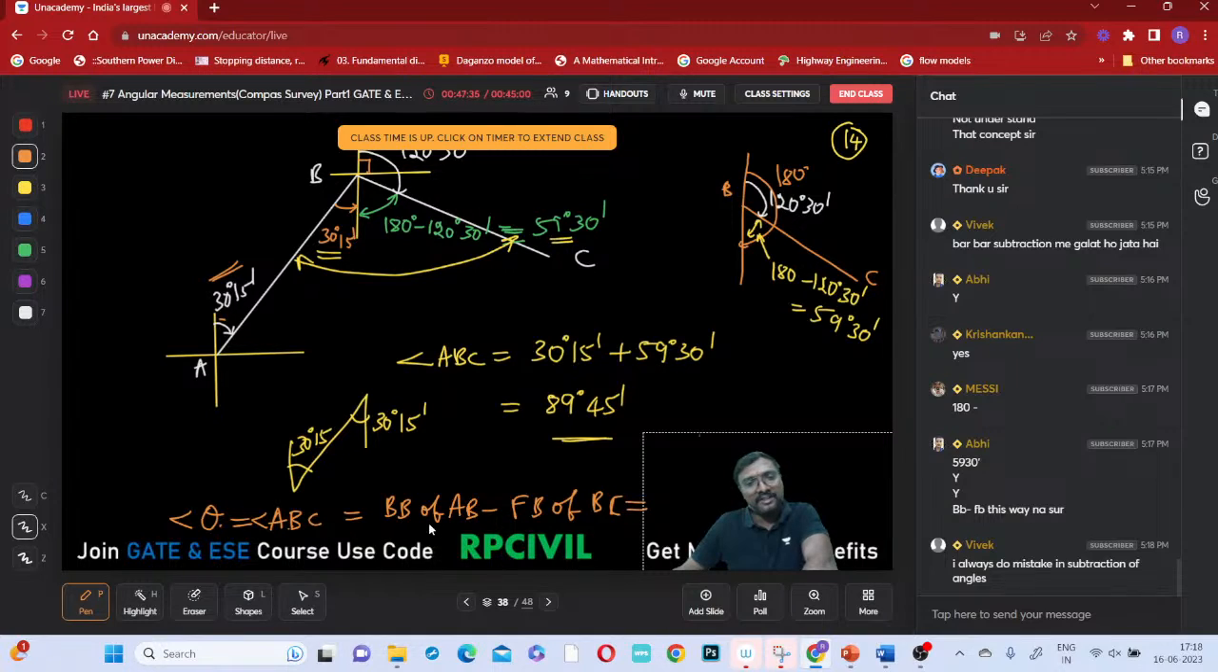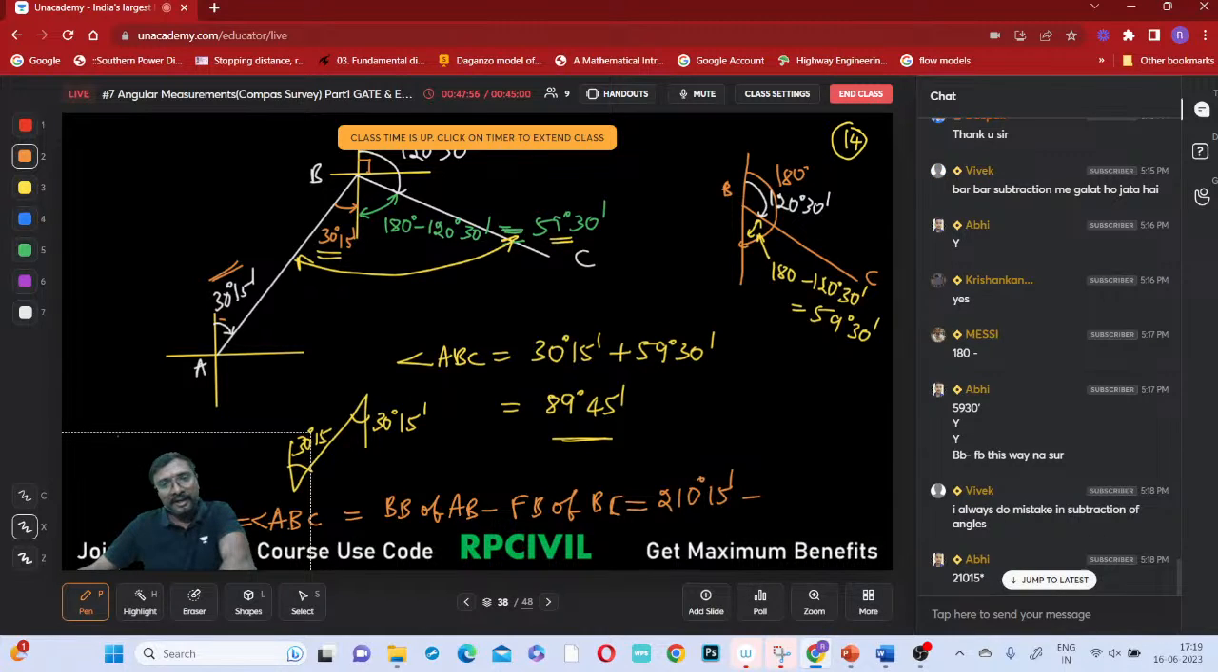What is the back bearing of this AB line? The forward bearing of this AB is 30 15. Its back bearing will be how much? Plus 180 if you are adding, what will it become? 210 degrees 15 minutes will be the back bearing of this AB, yes or no? So now minus the forward bearing of this forward line, minus 120 degrees 30 minutes, right? Are you not getting the same answer? You just check it.